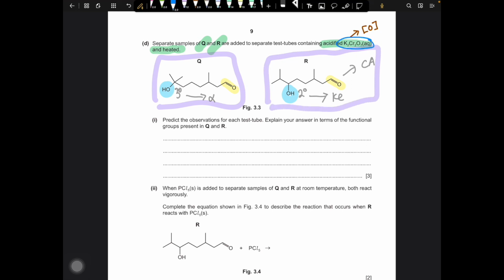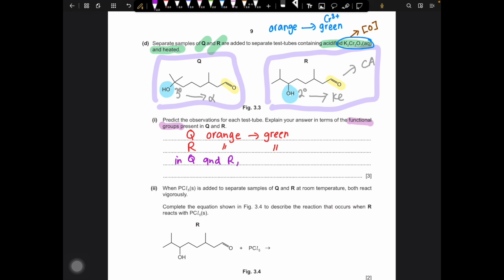However, in that sense, both Q and R are able to react with potassium dichromate. The color of potassium dichromate is orange, and when it has undergone reduction, it will change into green due to the presence of Cr3+ ion. Hence, for Q, you will see the orange color turns to green, and it will be the same observation for R as well, because both undergo the same redox reaction. So the question also asks for the functional group present in Q and R. In both Q and R, you will see aldehyde oxidized into carboxylic acid, and in R, we have an additional oxidation reaction, which is the secondary alcohol oxidized into ketone.